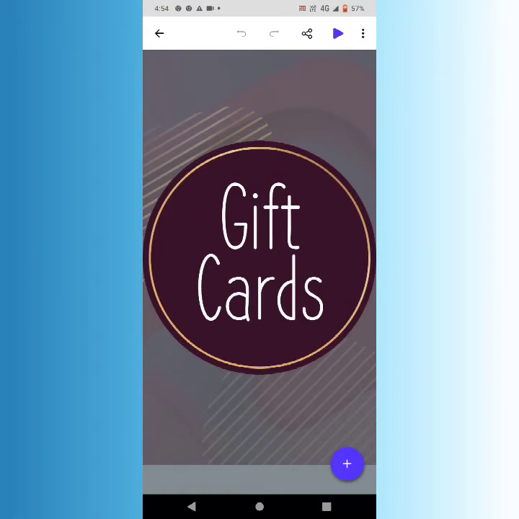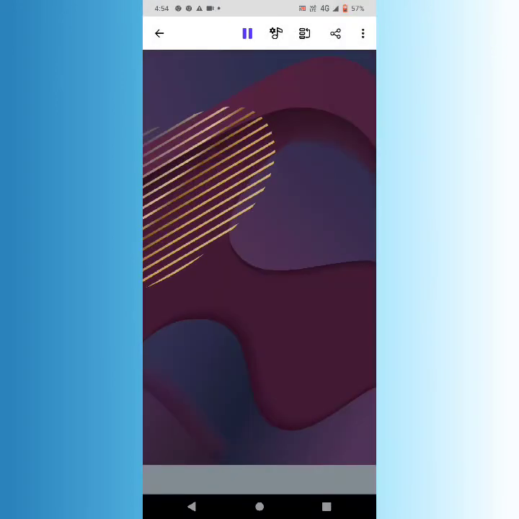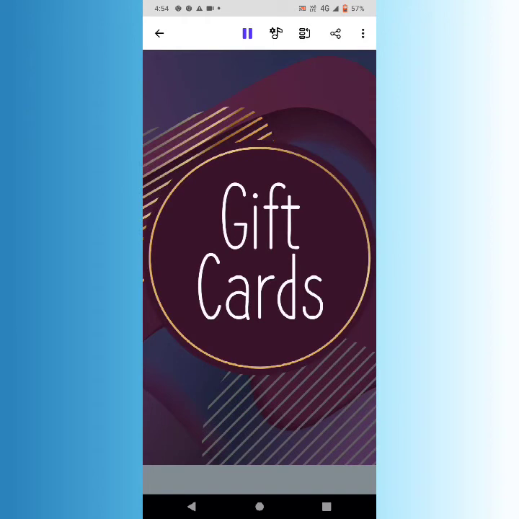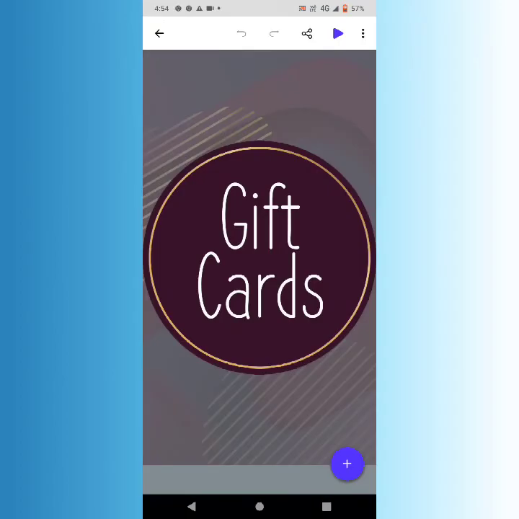By default it's an animation effect, so you can add your own text or pictures to this, and then afterwards you can share it. So for animation, you have to click on here. See, this is the animated effect which this application provides you. You do not have to do anything, you just have to select the design. Afterward you can add your own text, picture, and then share it with your friends or anyone you want to.